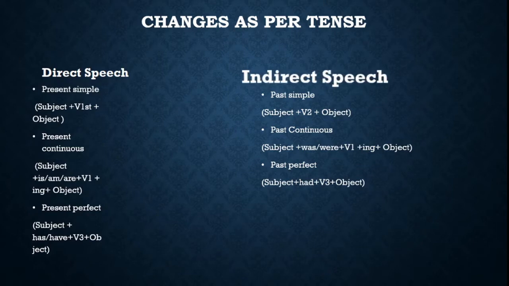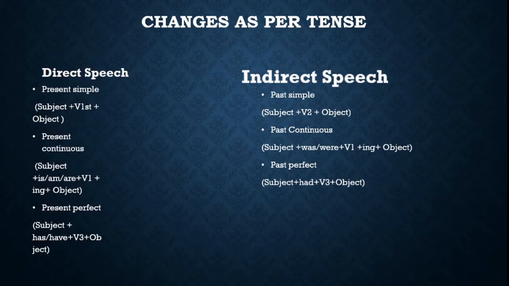Here, present simple will be changed to past simple. So, the subject plus the first form of the verb with the object will be converted to the subject plus the second form of the verb with the object.